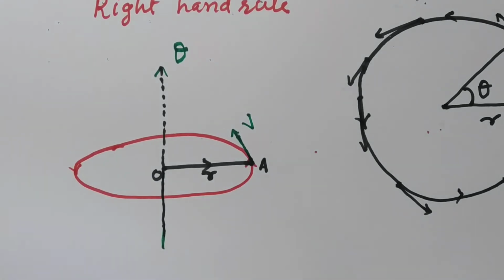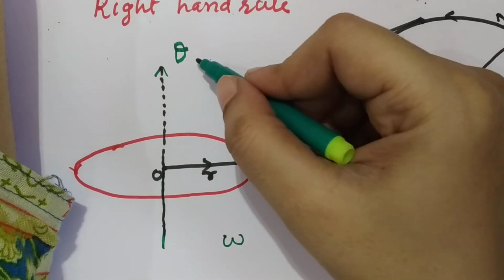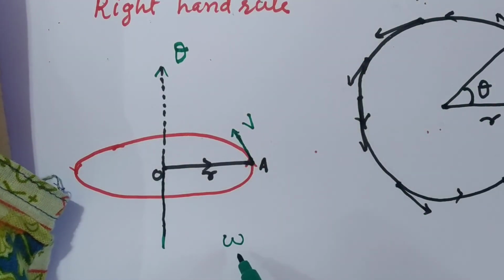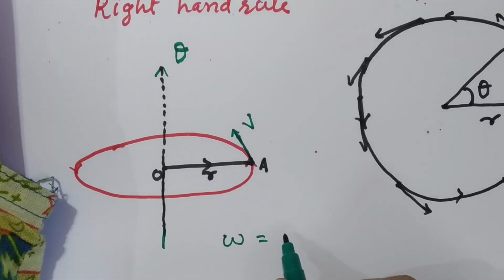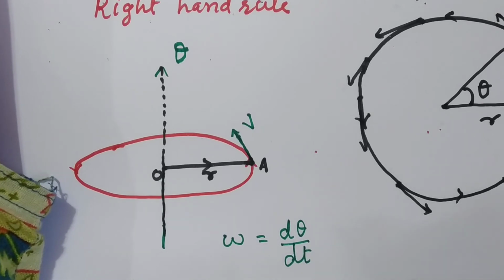Okay. Now the direction of angular velocity. This is the direction of angular displacement. Now the direction of angular velocity. So we need to see the formula of angular velocity, which is nothing but rate of change of angular displacement with respect to time, d theta by dt.